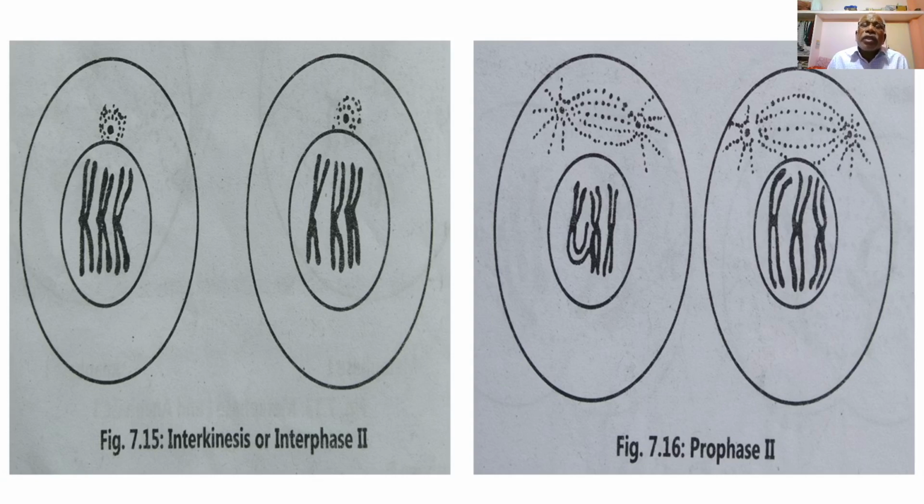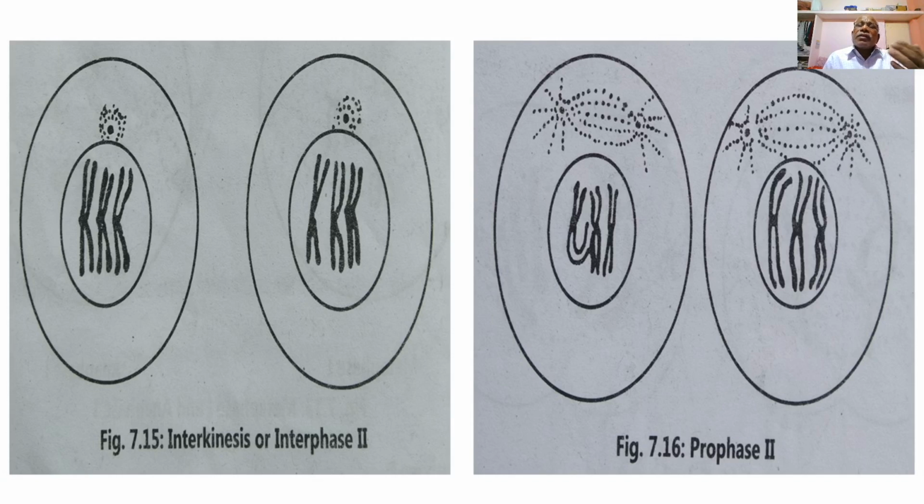So there is no DNA duplication, and the two cells formed at the end of telophase 1 contain a haploid set of chromosomes.